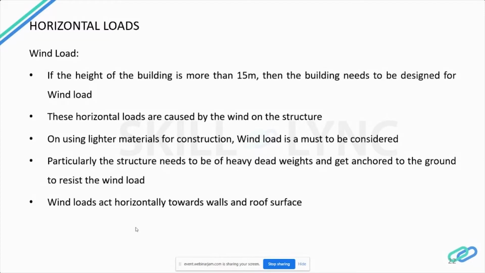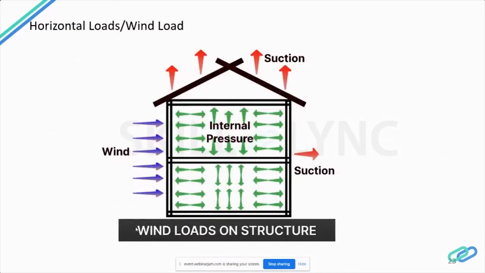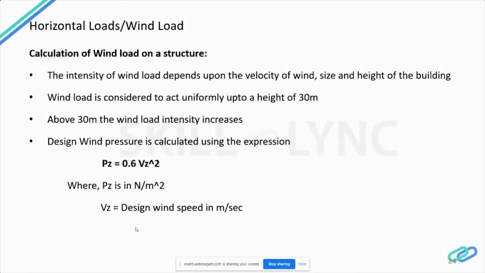If required, you can take a note of this, otherwise you will not be able to work it out at a later stage. You will not understand how I have worked it out. So this is how the wind load acts. Wind suction is the term used when the pressure of the wind load is expelled out of the building. When the internal pressure builds up in the building, it will push out through the roof or the side walls. So this is how we are going to calculate the wind load. Now let's see the calculation part.